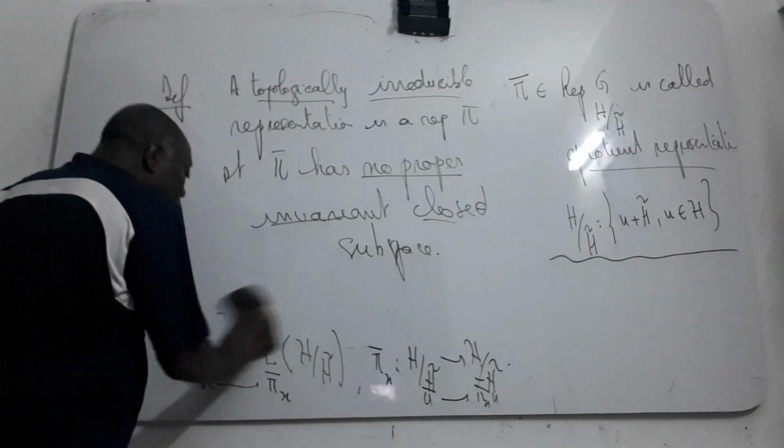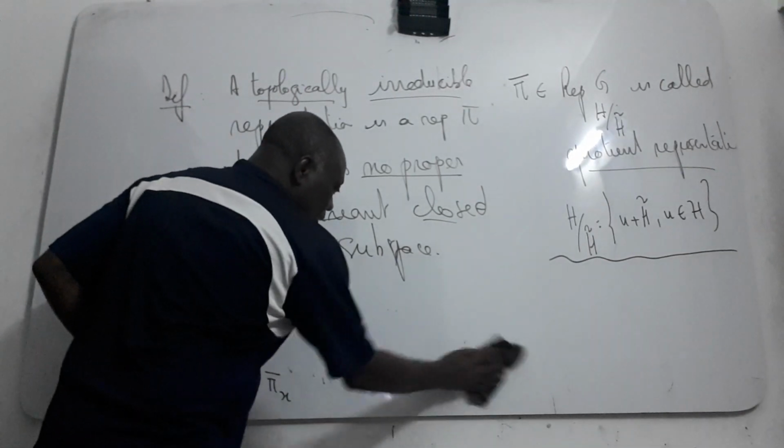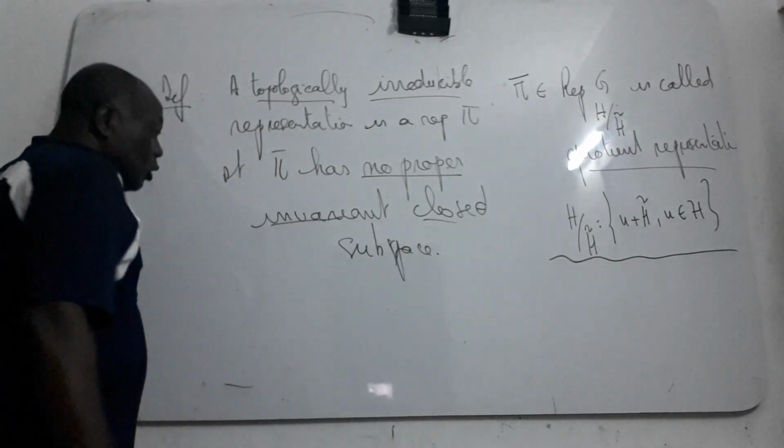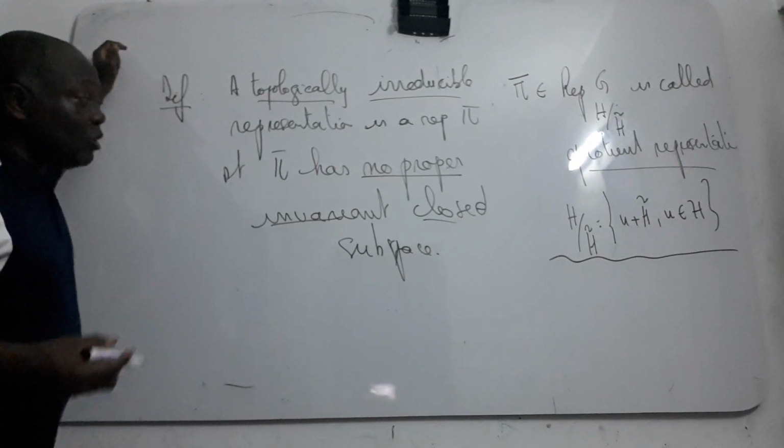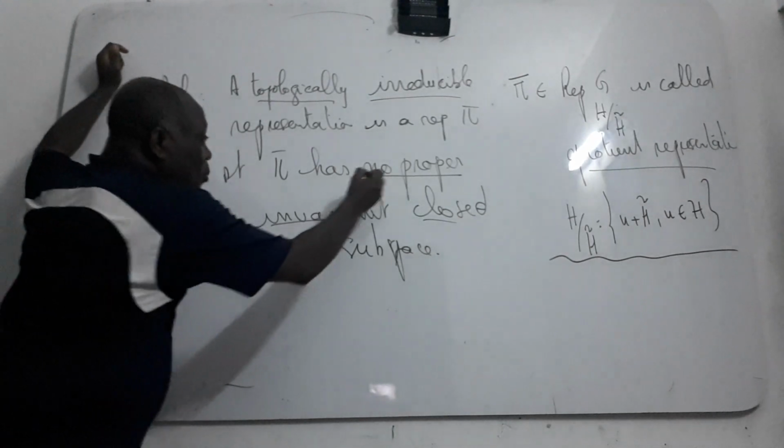That means that the only closed subspace is necessarily H equal to 0.